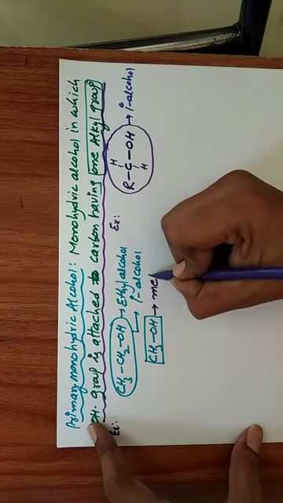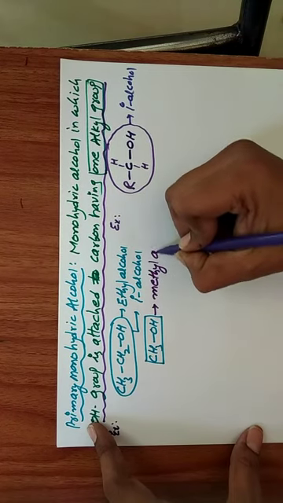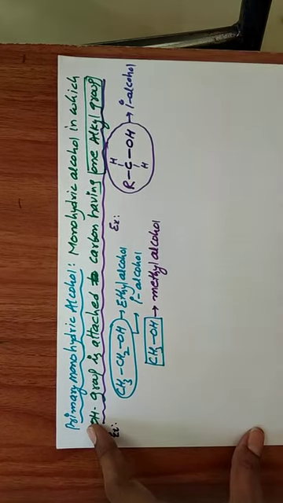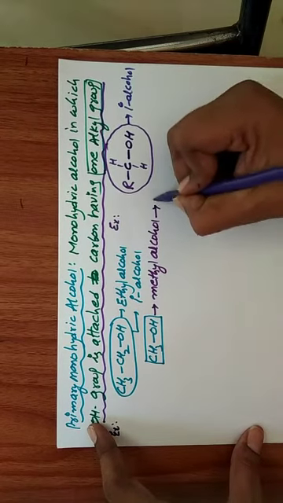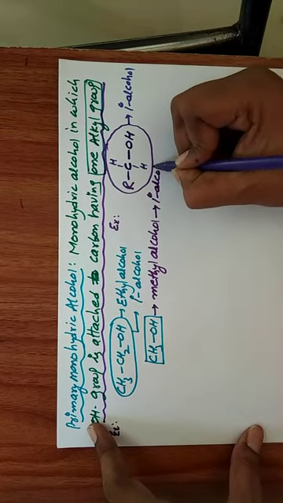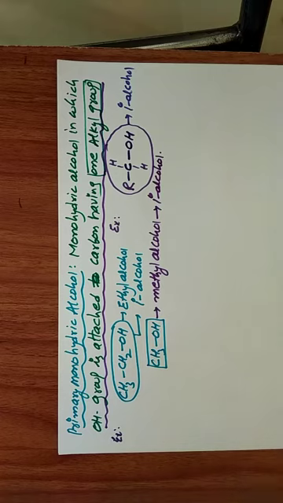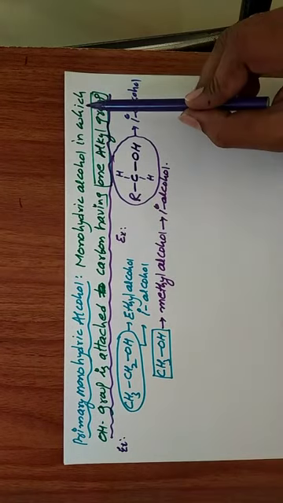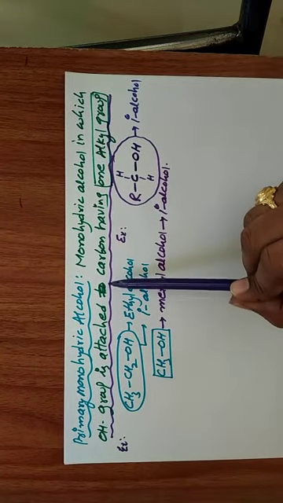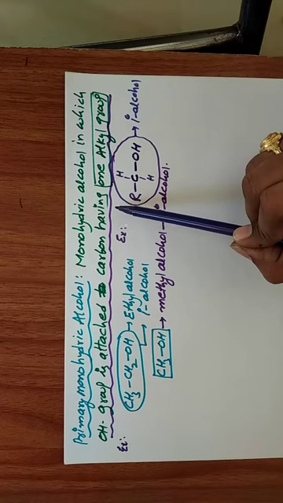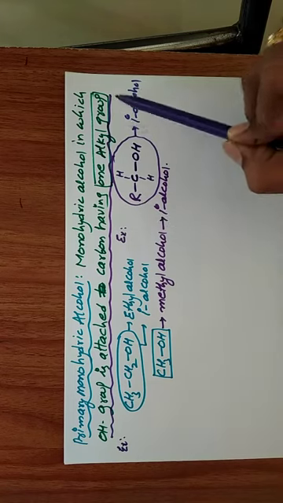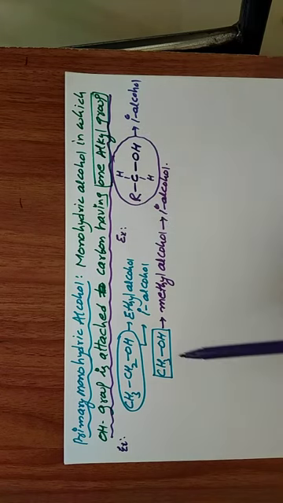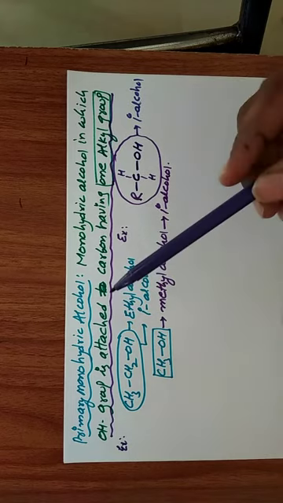What is this one? A methyl group is there. Methyl alcohol is also a primary alcohol. This is the primary monohydric alcohol information: a monohydric alcohol in which the OH group is attached to a carbon having only one alkyl group.